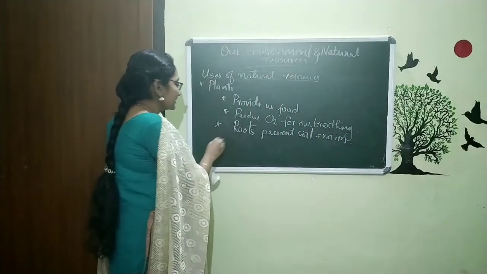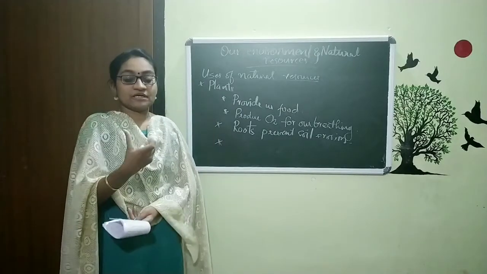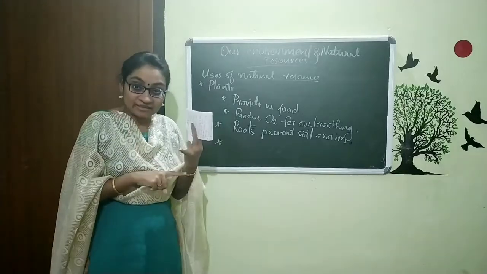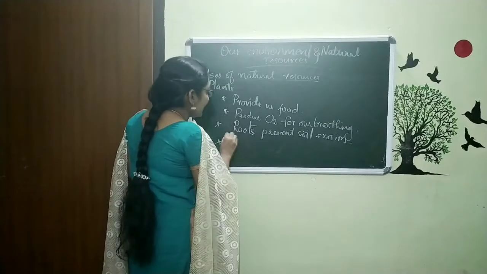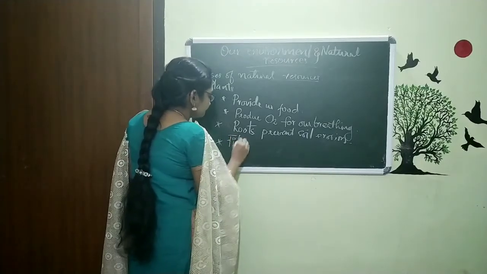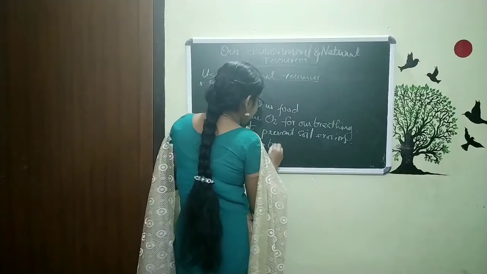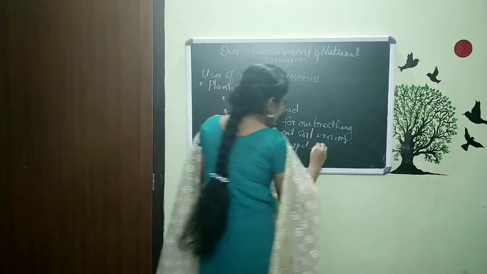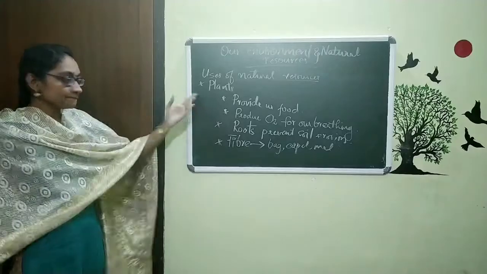The next is this. Some of the plants have fiber. And so we are using that fiber to make bags, mats, different things. So, the fiber in the plants we are utilizing to make bags, carpets, mats, etc. These we are also making from plants.